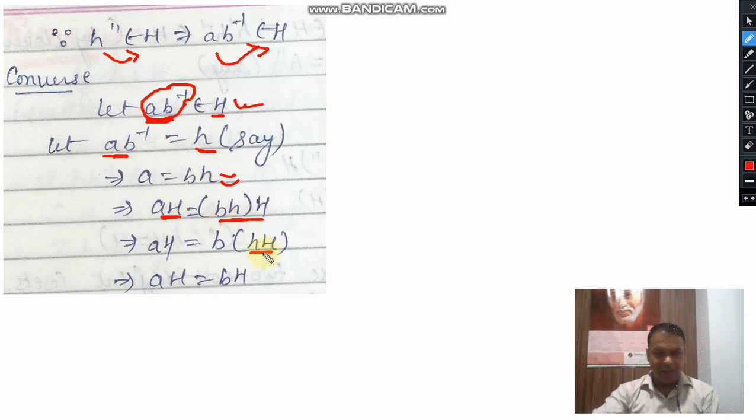Here we are applying only the associative property, and as we have assumed that h belongs to H, it means you are creating a coset by considering an element of the subgroup also. Then this hH will be equal to capital H. So we can say that AH will be equal to BH.